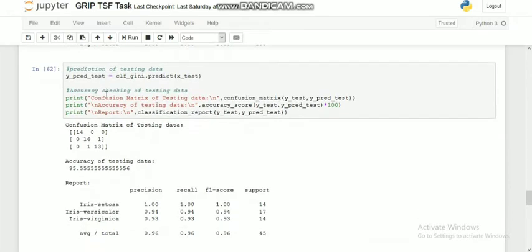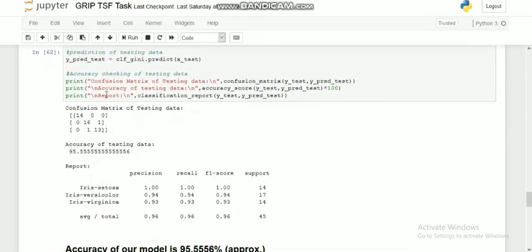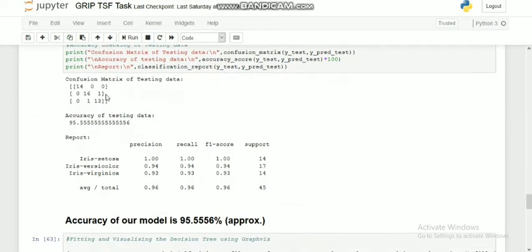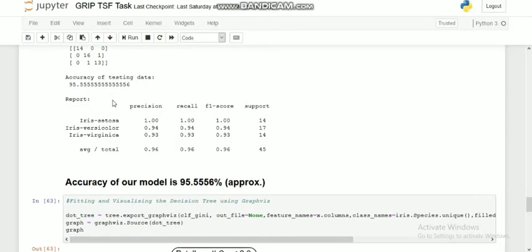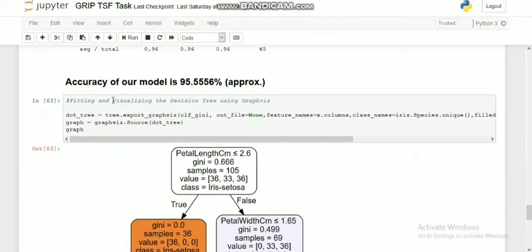Prediction of testing data set. Similarly, I have calculated the accuracy of testing data set also. Accuracy of our testing data is 95.56% approximately.